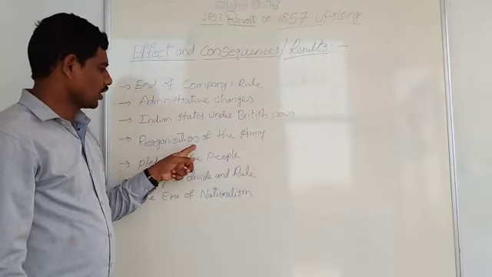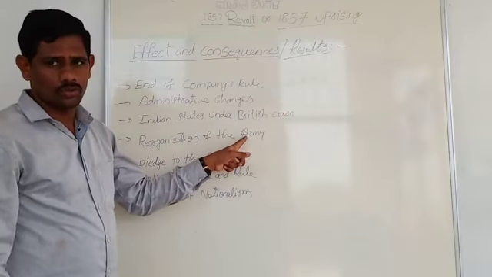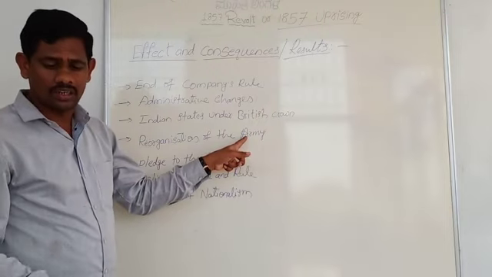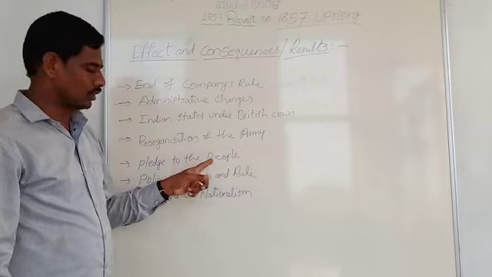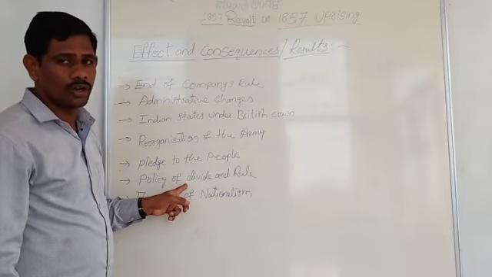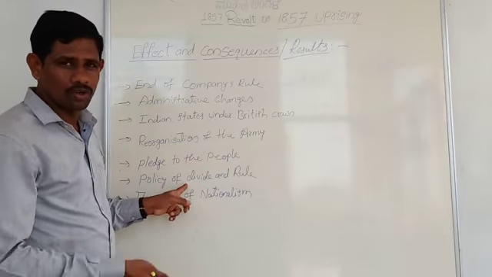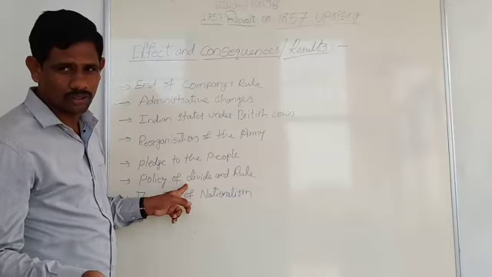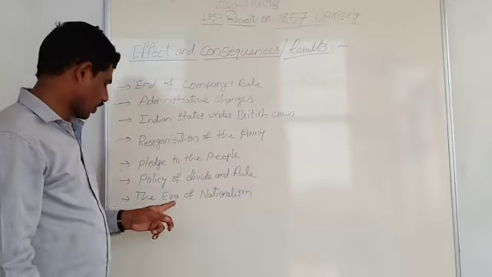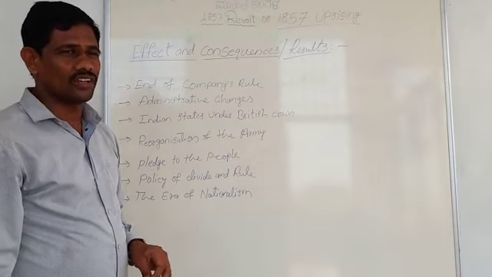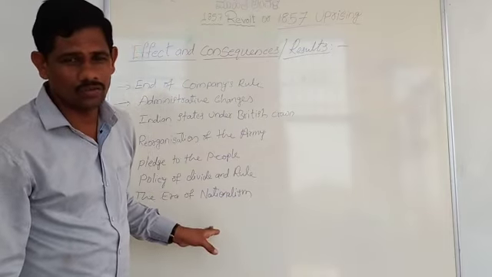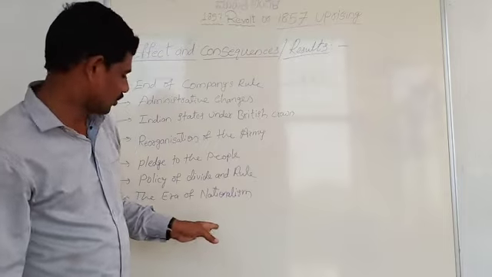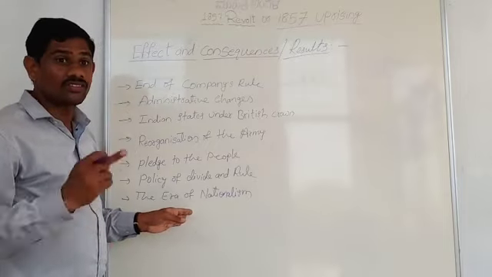Next, reorganization of the armies. A lot of changes were brought into the Indian army. Next, the policy of divide and rule. Due to the divide and rule policy, entire India came under the control of the British. Next, the era of nationalism. The 1857 revolt gave a chance for the rise of the Indian national movement, the era of nationalism.